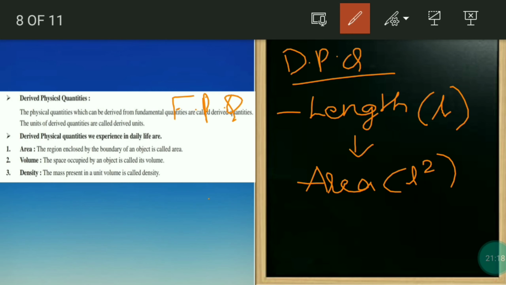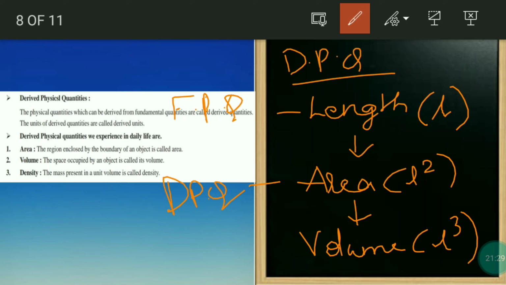So obviously this is a derived physical quantity. Then volume, if you want to find, length cube, that is L into L, that is actually length into breadth into height. Just now I explained length, breadth and height all will come from length only, right? So that one again will be a derived physical quantity only. So now length, area and volume both are depending upon length in some way. So length is a fundamental physical quantity, but these two will become derived physical quantities as they are depending upon it. So that is how we will get.